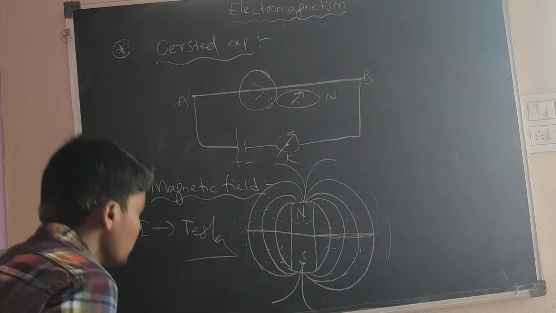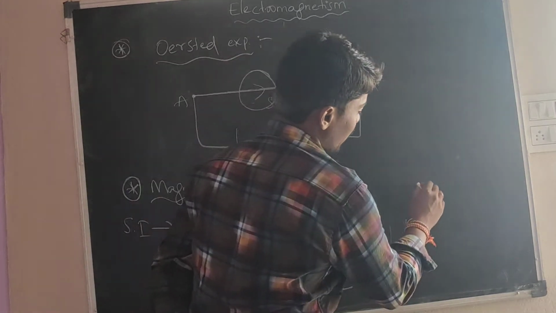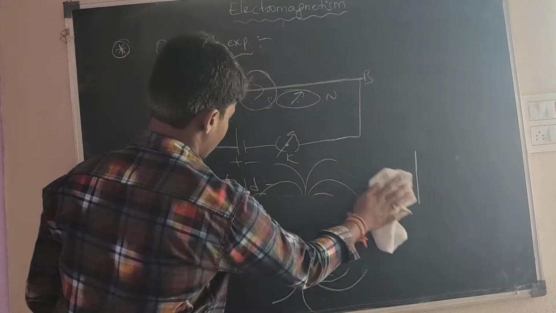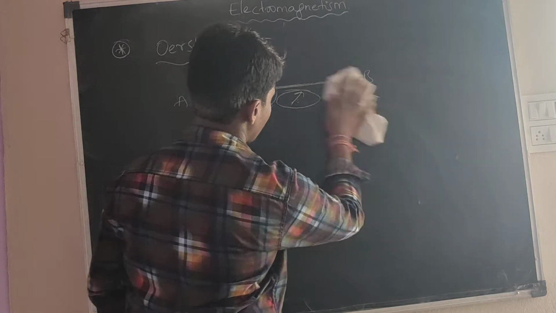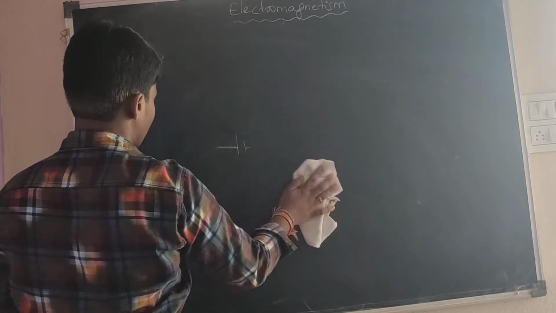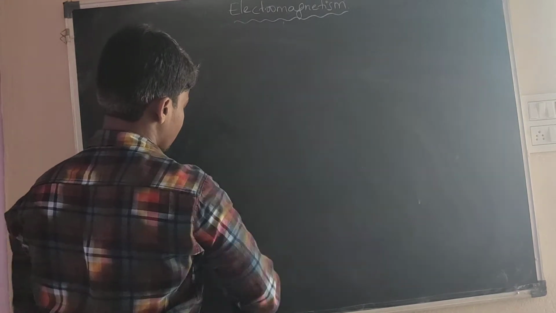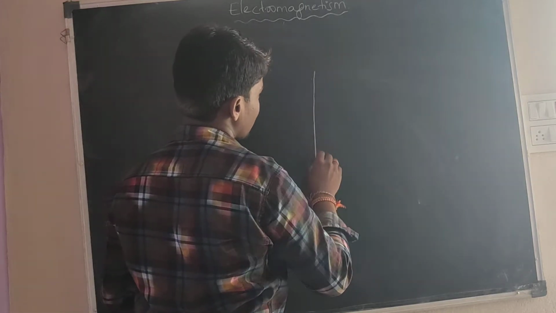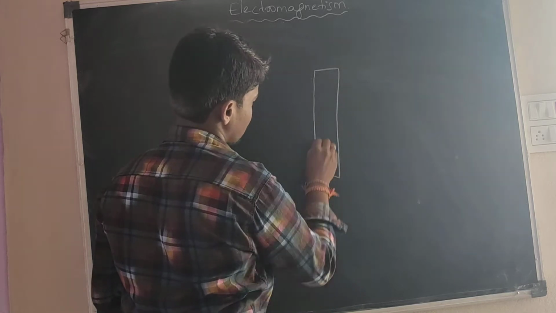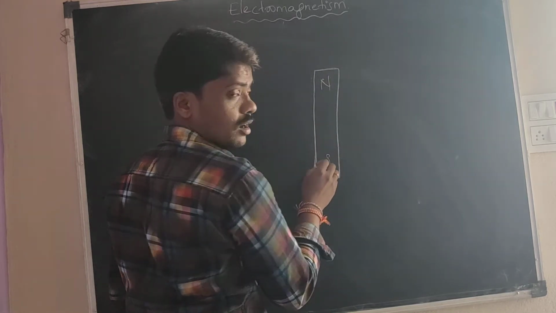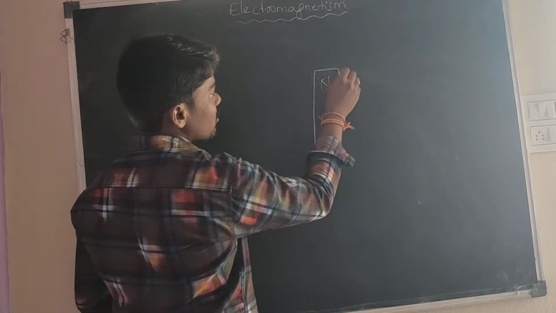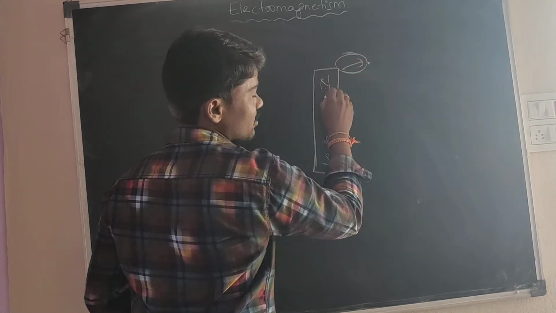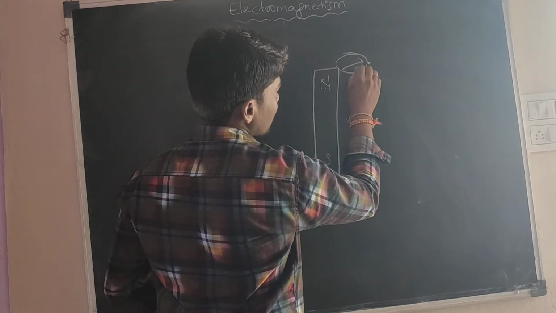For example, I will take a bar magnet. The compass needle is placed near the bar magnet.